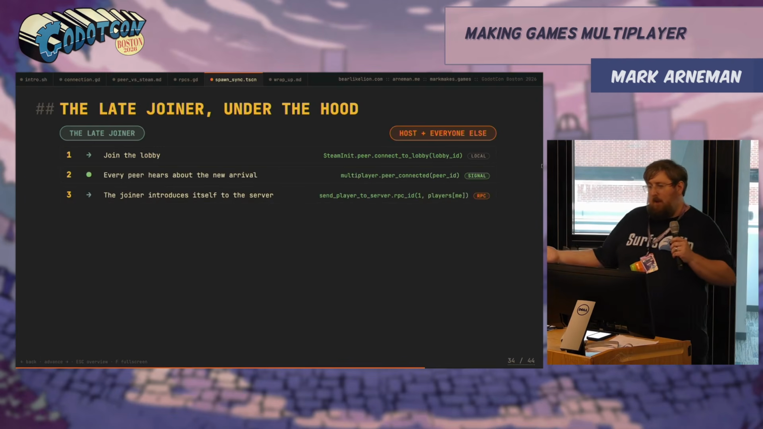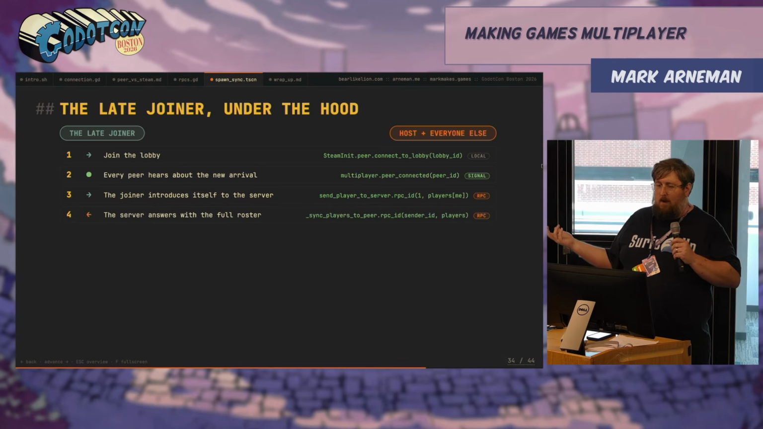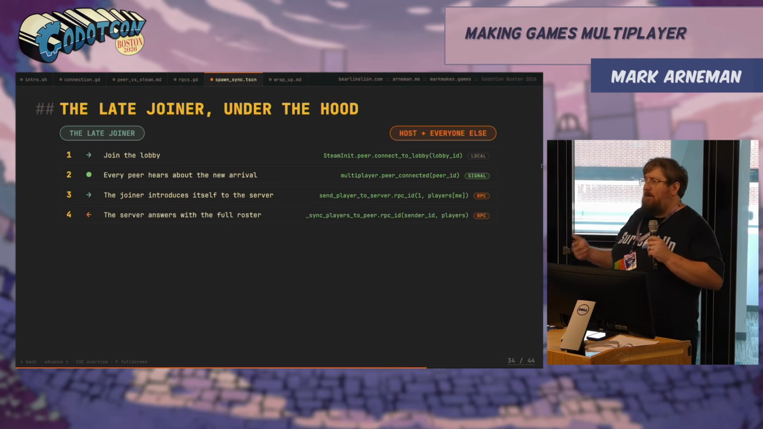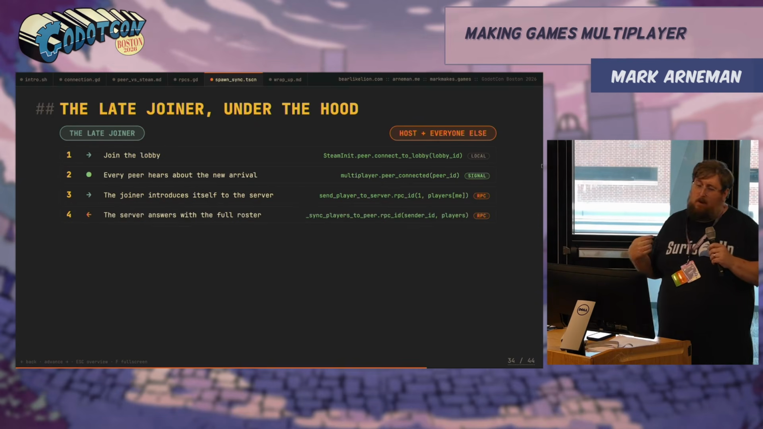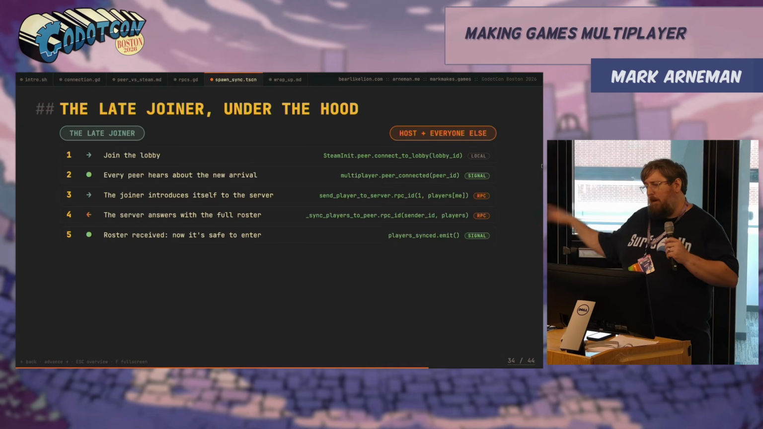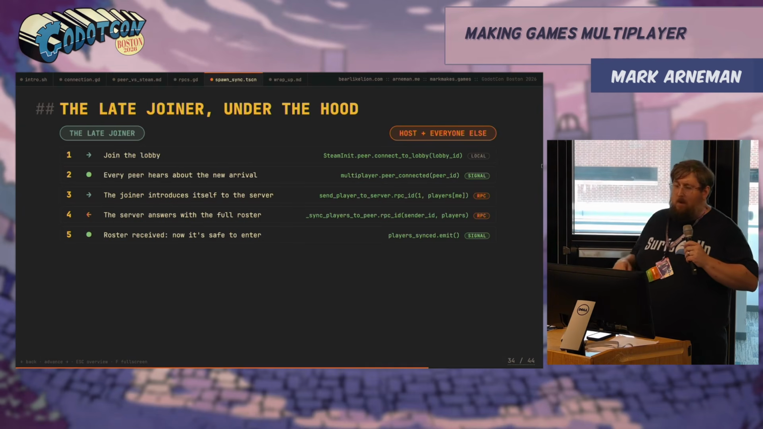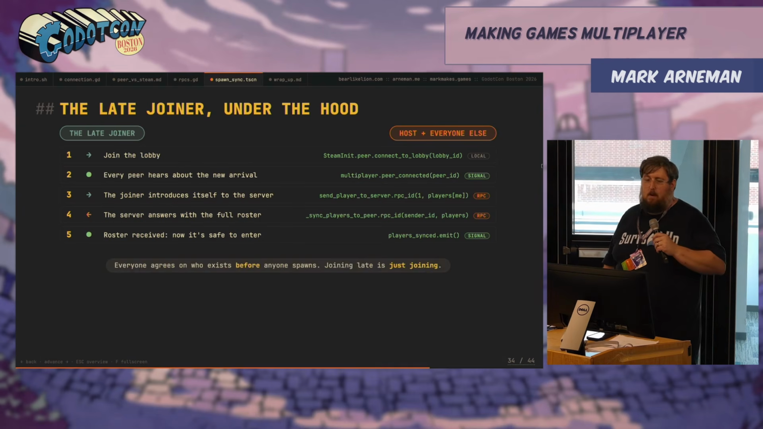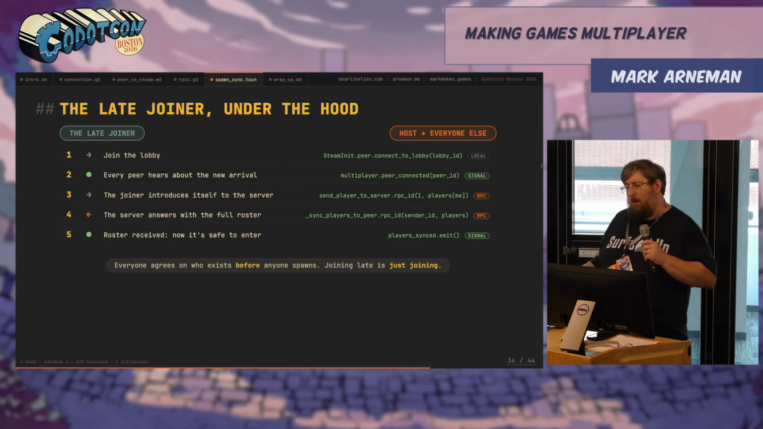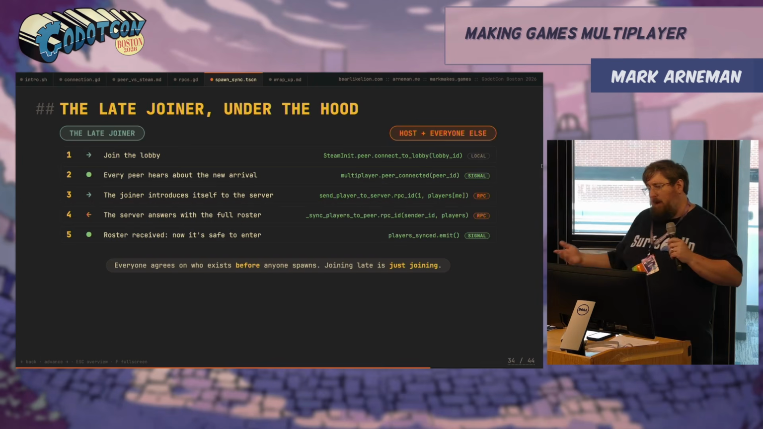That joiner needs to introduce themselves to the server. The server has to send the full roster and world state, what are players' scores, times, lives, etc. Then we can finally spawn in this player. In SurfsUp, all this is hidden behind a load screen, but it is something to be aware of. Everyone has to agree on who exists before anyone can spawn. How I'm handling it is late joining is just joining.